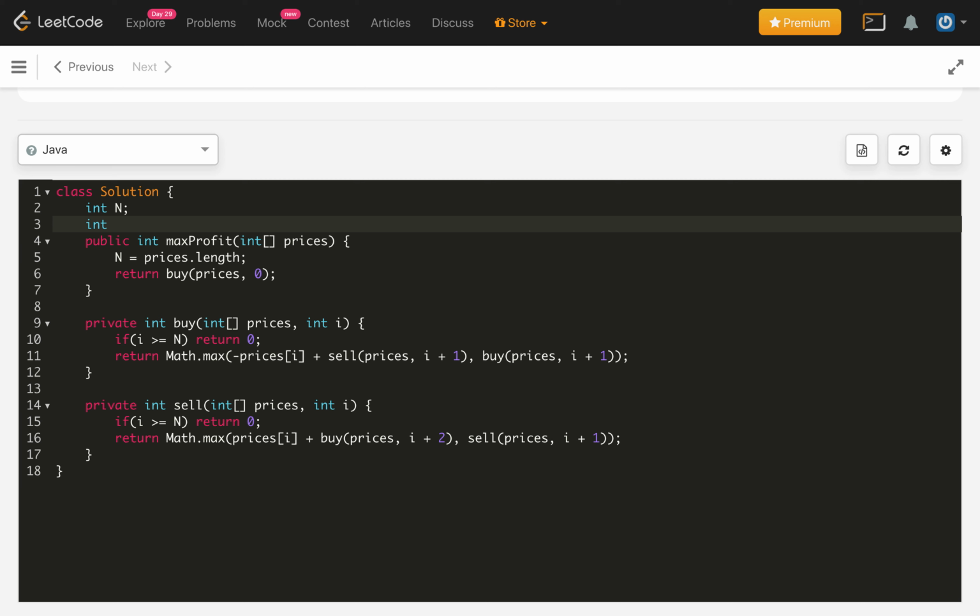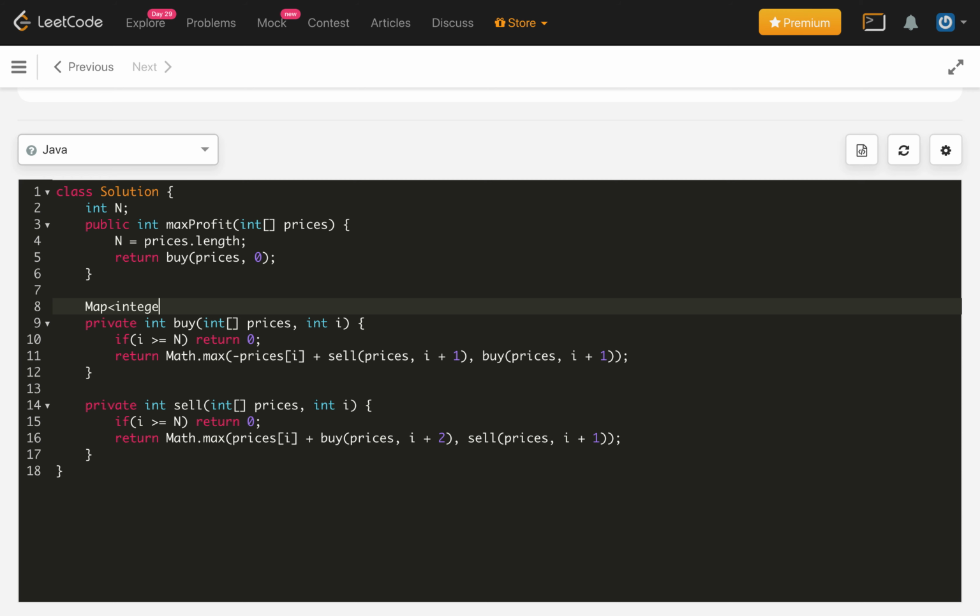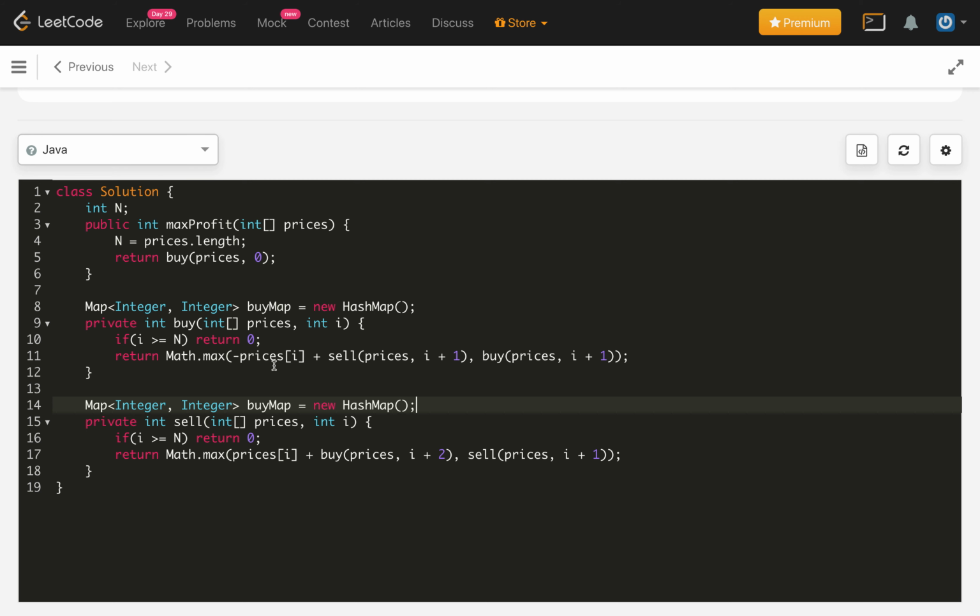So for caching we will use an integer array, or we can use a map itself instead of that. So let's use the map here. Map of integer, integer. So buyMap, this will be buyMap, new HashMap. Copy this for the sale side, we will repeat the same for both, and name it saleMap.